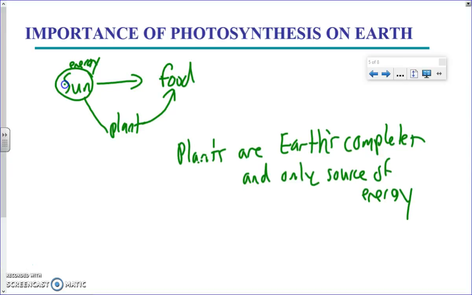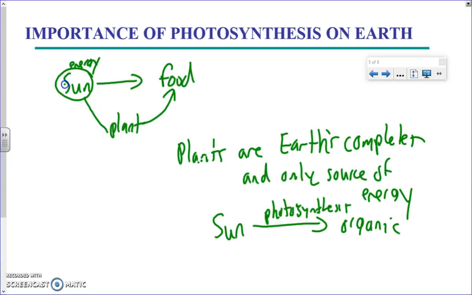What plants do is they take the energy from the sun, and they do photosynthesis, and they store that energy in organic molecules. And we're going to see that the organic molecule that's going to come into play again is our good friend, glucose. If photosynthesis stops, the world ends.